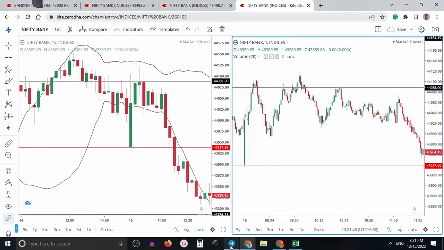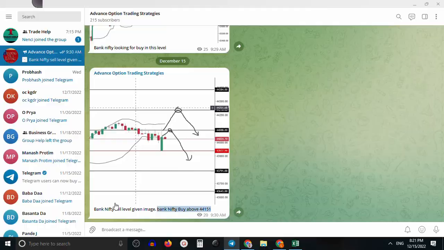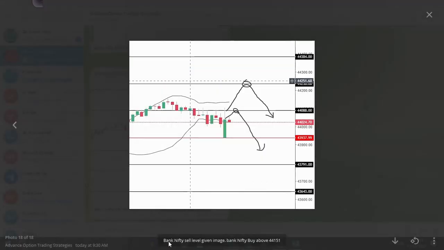So why? Because in the morning I told that I'm just focusing on the sell side. Have you seen the Bank Nifty sell level given in the image? So means here around 44088. So that is why I sold here.